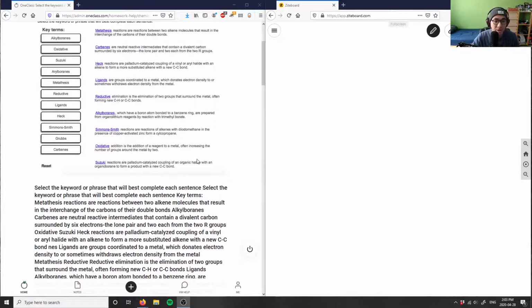An oxidative addition is where you're adding a reagent to a metal, which increases the number of groups around the metal by 2. Finally, Suzuki is like Heck in that it's palladium catalyzed as well, but you're forming a new C-C bond using an organic halide with the organoborane. Whereas for the Heck one, it's a vinyl or aryl halide with an alkene to form a new C-C bond. So Suzuki and Heck are very similar in terms of being palladium catalyzed, but one uses an organic halide with an organoborane, whereas the other uses a vinyl or aryl halide with an alkene.